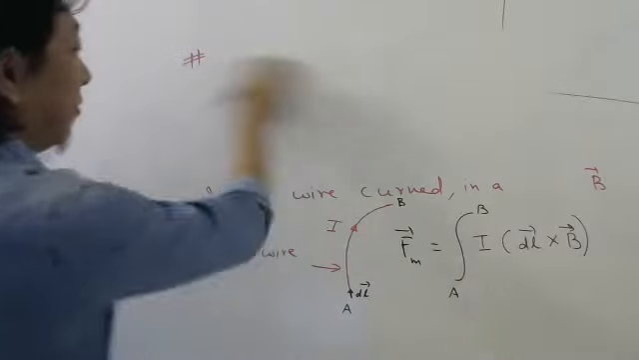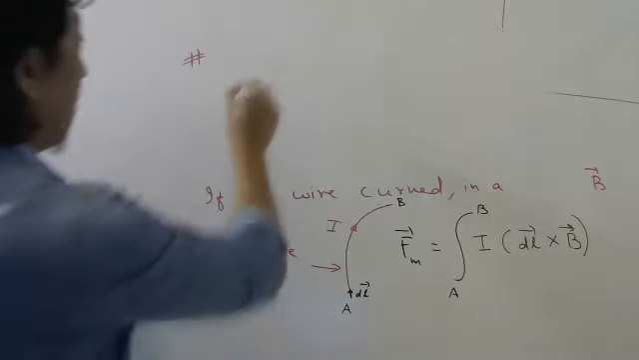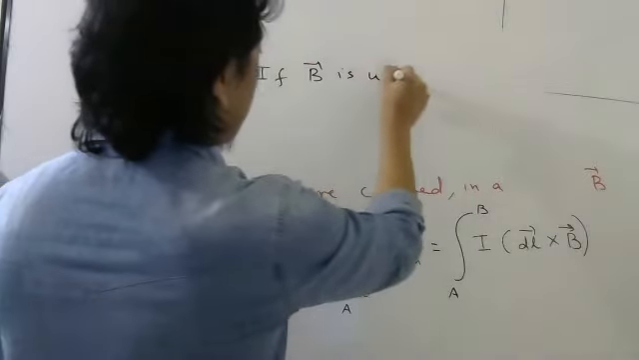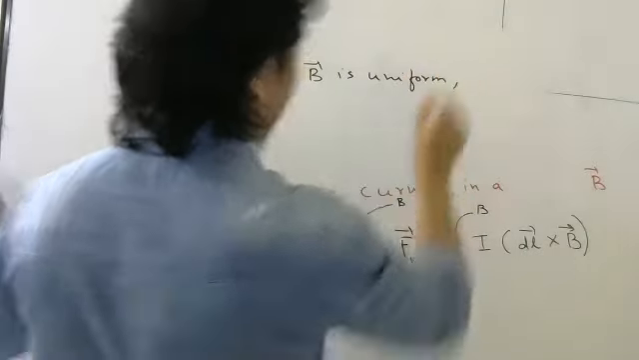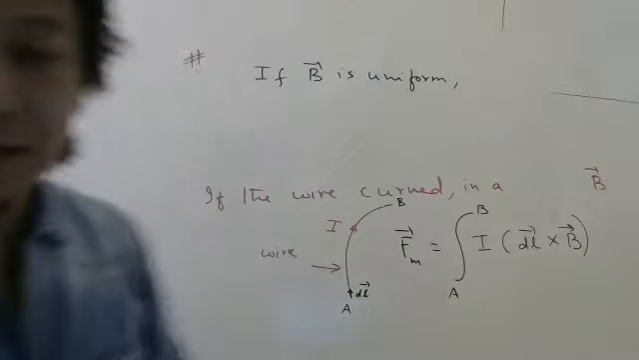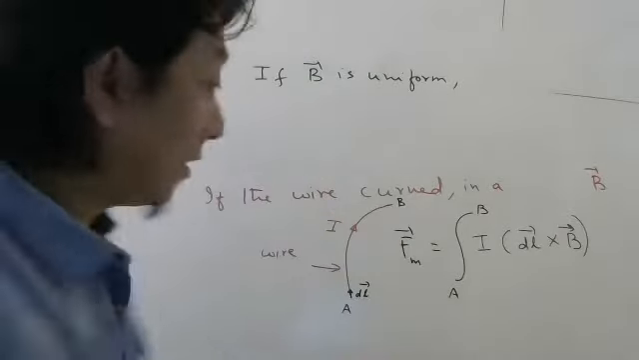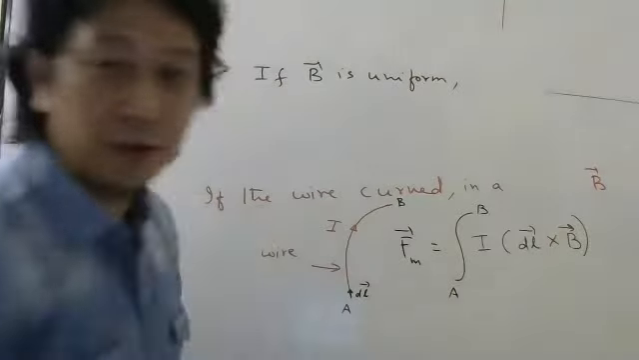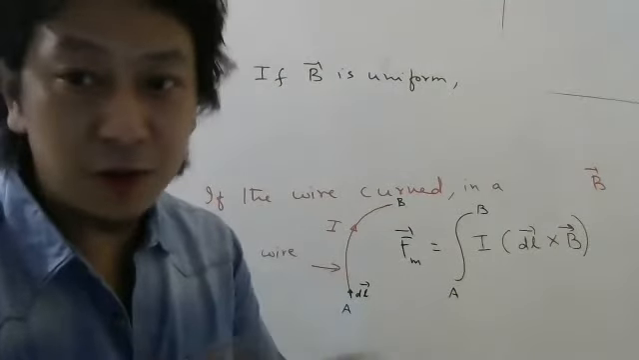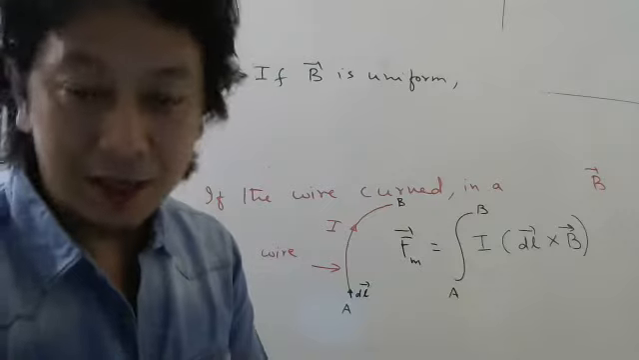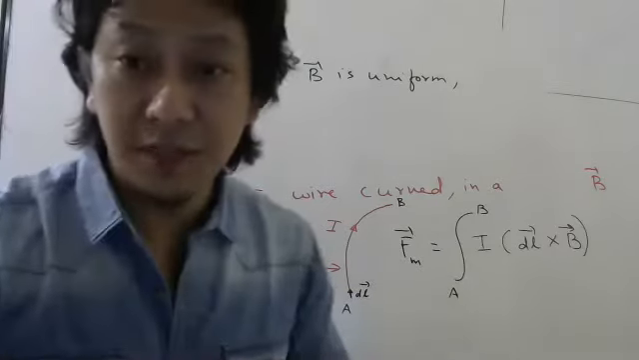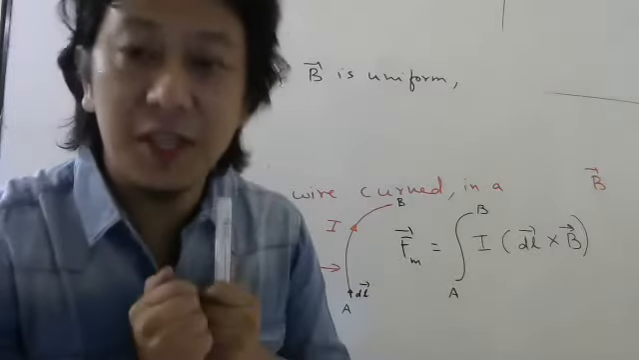Now, look carefully. If magnetic field is uniform, which is almost all the time they will say magnetic field is uniform. Then in that case, you don't have to do integration for magnetic field because it is constant. Constant, we don't have to do integration, right? Integration, matlab students, it is like adding.